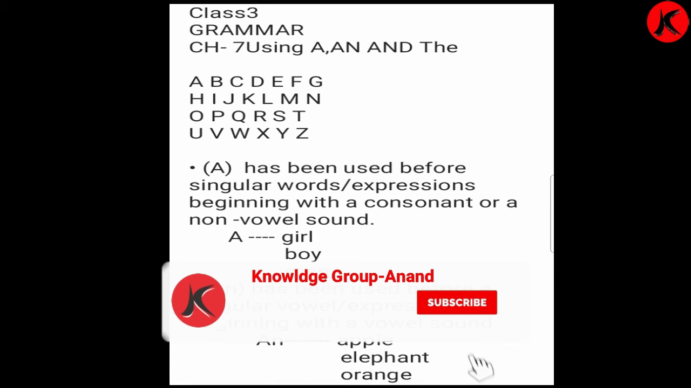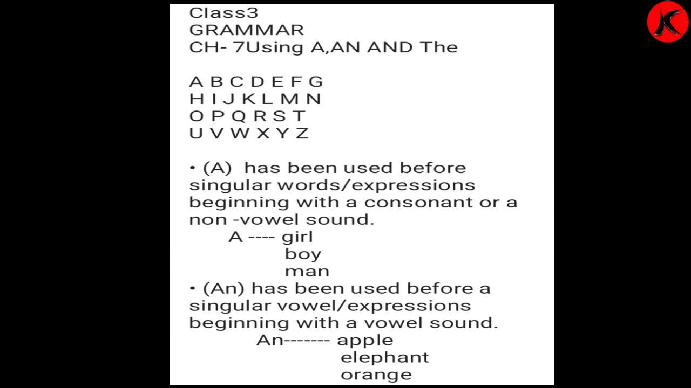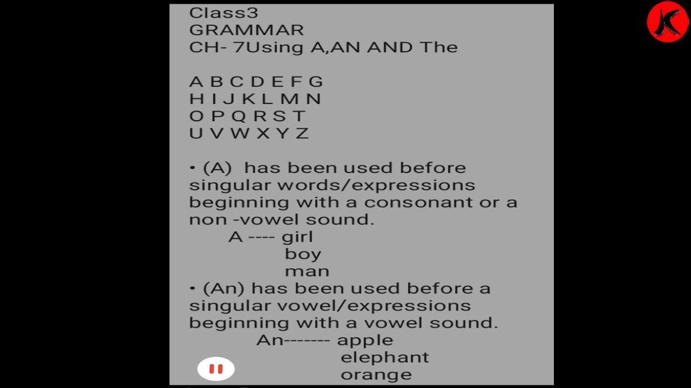So, dear children, complete this exercise in your grammar notebook with neat and clean handwriting. Thank you.